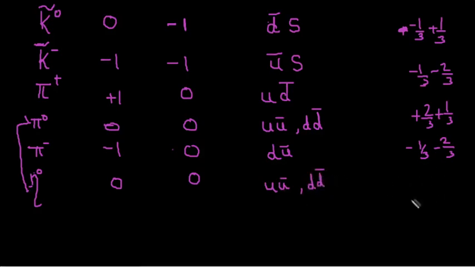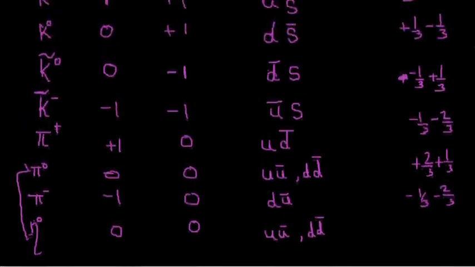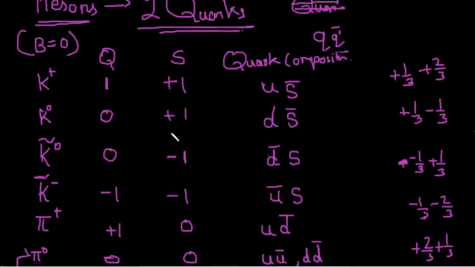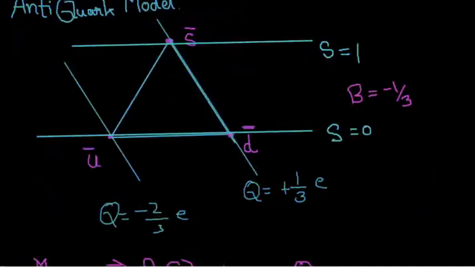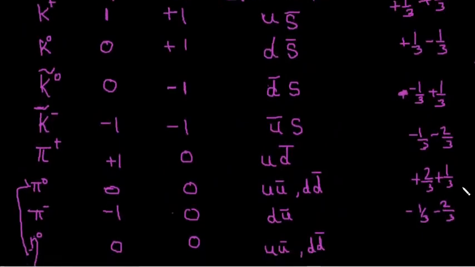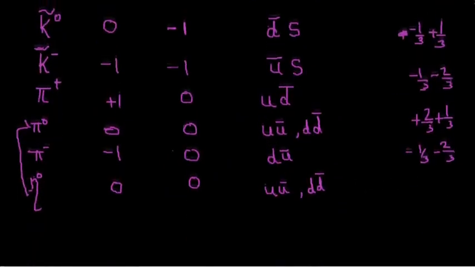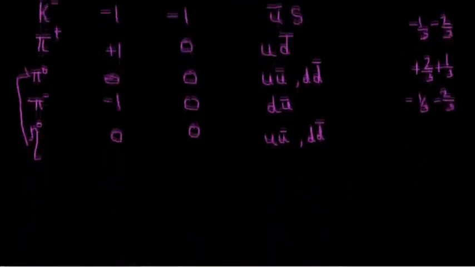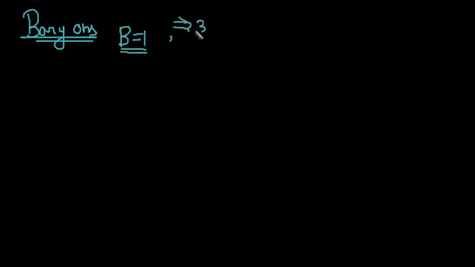Similarly you can do it for all the vectors as well. For the vectors, this composition is not changed, because the vectors possess only a different angular momentum, but the composition remains the same. Now moving further down to the baryons, the baryon number is 1, and they are composed of 3 quarks, and there won't be any anti-quark in them, because all quarks contain plus 1 by 3 baryon number, so there won't be any anti-quark in the baryons. Let me remind you of the decuplet.